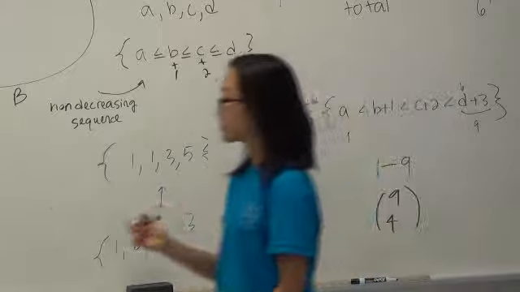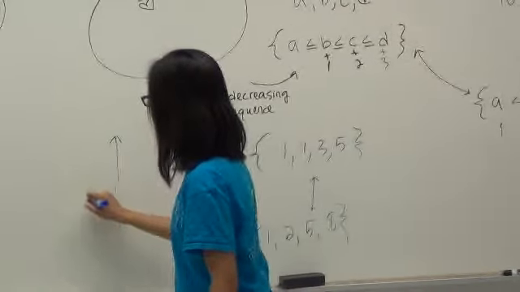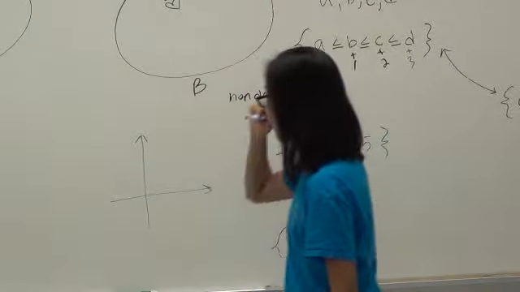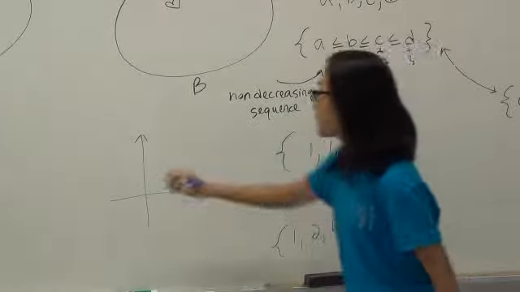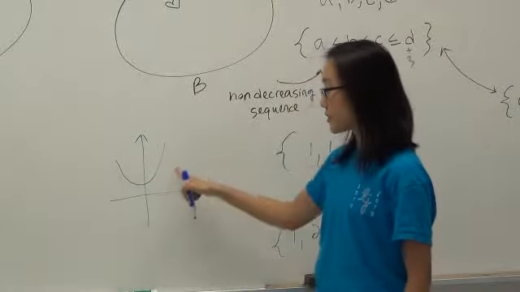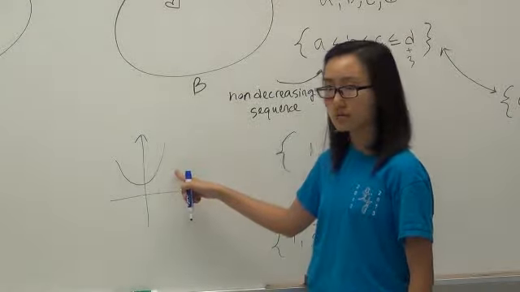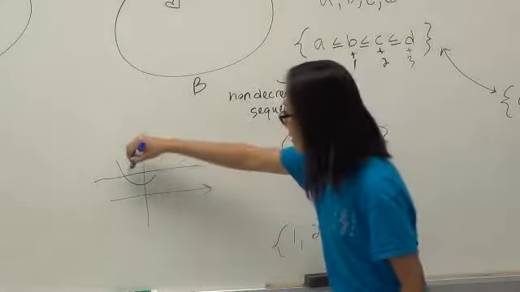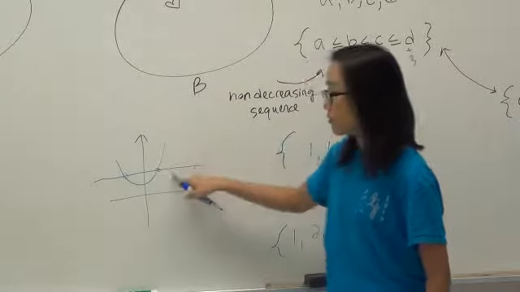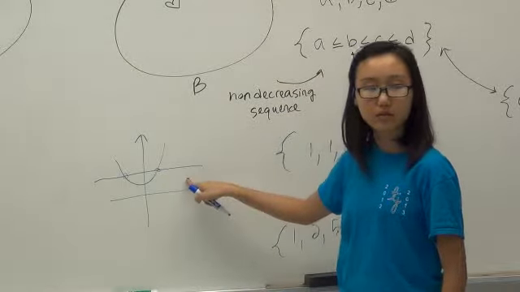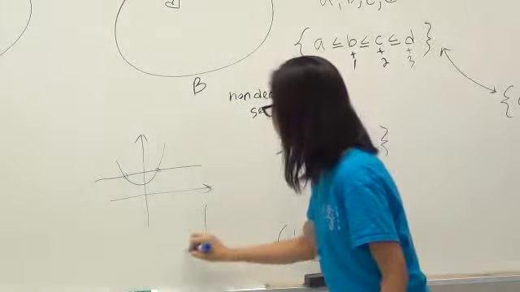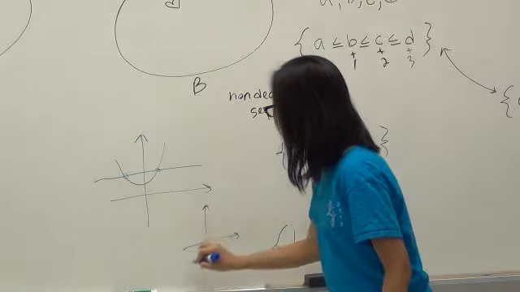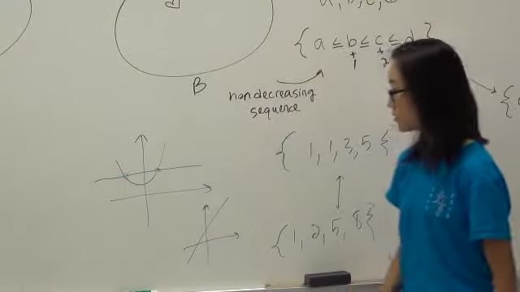Like, you know how functions sometimes can have, let's say this function is not one-to-one. Because if we draw the horizontal line, we see that 2 numbers give you this value, right? Whereas this function is one-to-one.